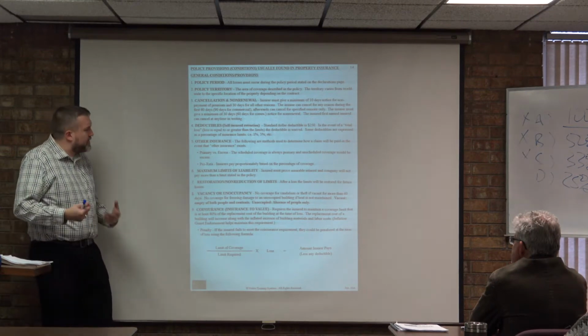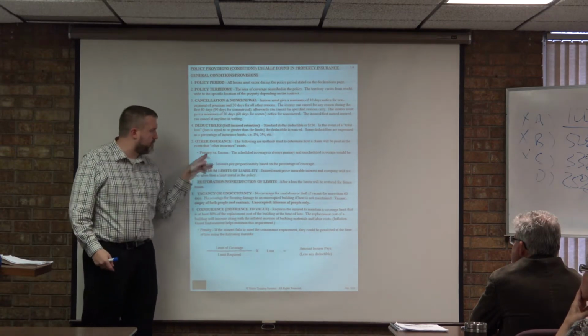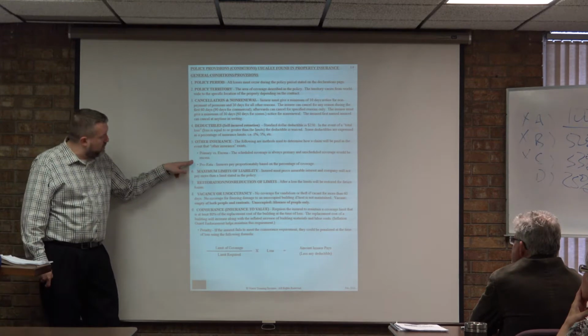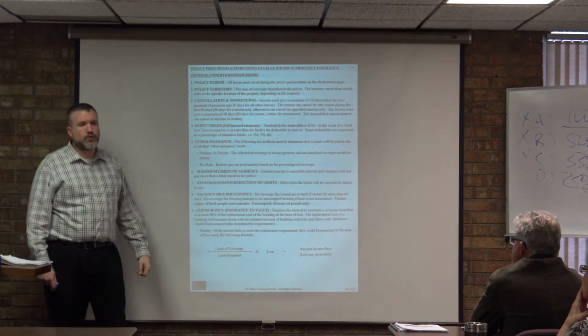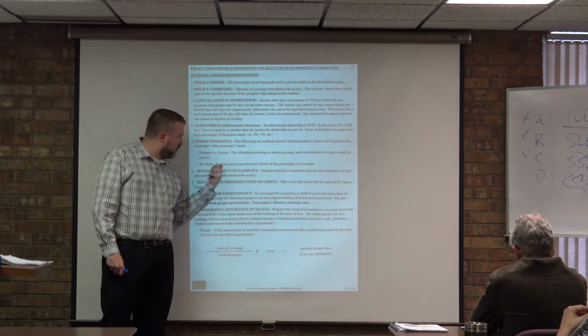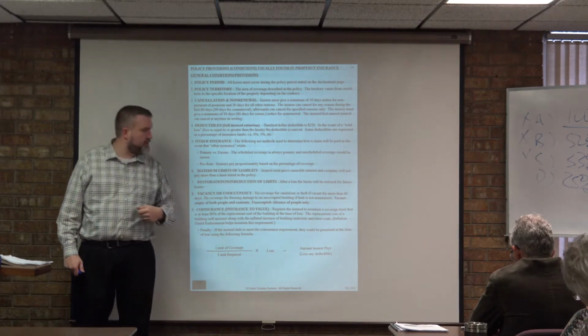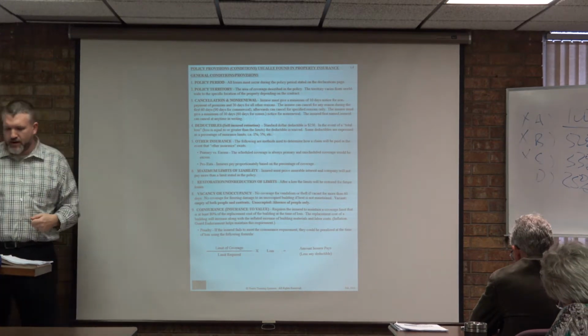What if both of them are listed though? What if both of them are primary, or both of them are an excess coverage? How do I determine who pays what? Then that's the term pro rata. Pro rata, where insurance companies pay proportionately based on the percentage of coverage.